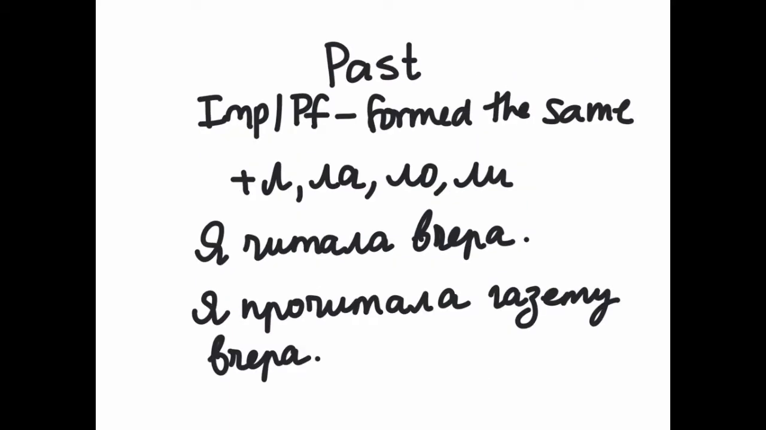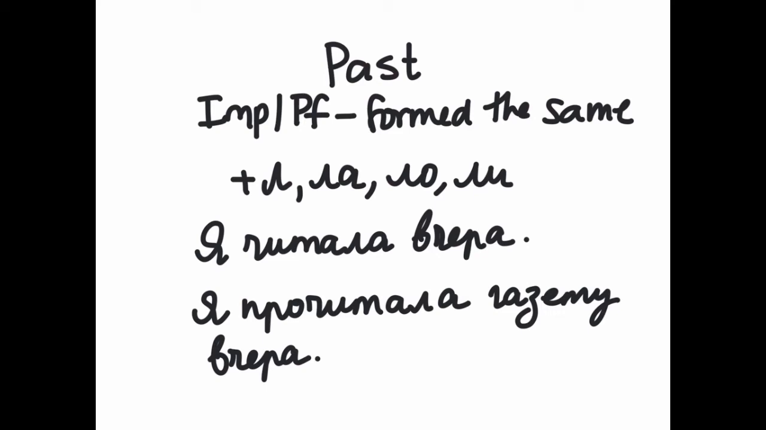In the past tense, we can have either imperfective or perfective, and they're formed the same way, the way you already know, by taking off the infinitive ending, ть, мягкий знак, and adding our л, ла, ло, or ли endings. So, я читала вчера, I was reading yesterday, versus я прочитала газету вчера, I finished reading a newspaper yesterday.